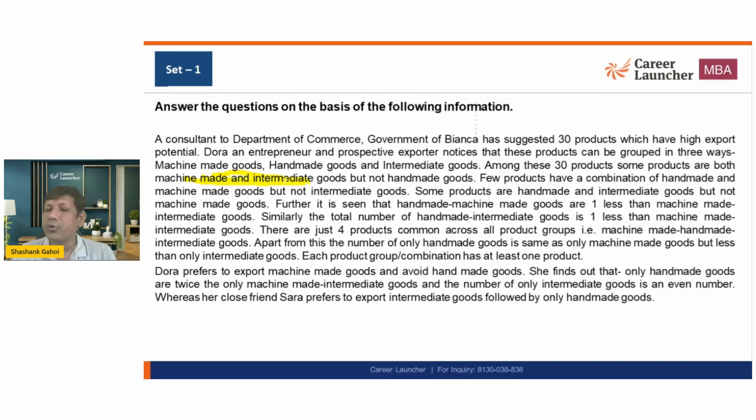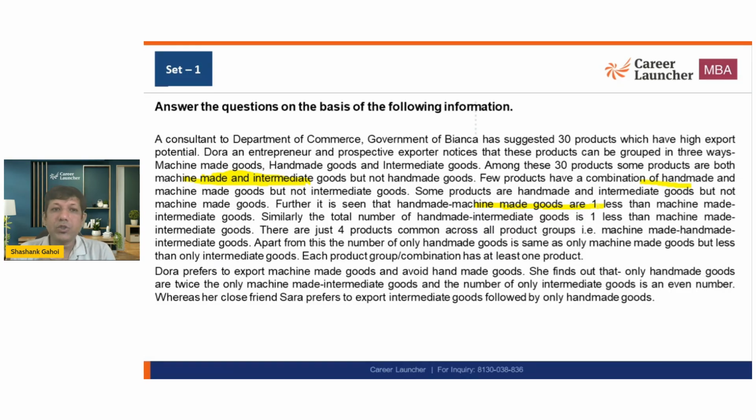So definitely it is going to be a question of set theory, where there is going to be some intersection between machine-made and intermediate. Few products have a combination of handmade and machine-made, and handmade and intermediate, and these kinds of conditions are given. So these are the conditions the question gives to solve the set.